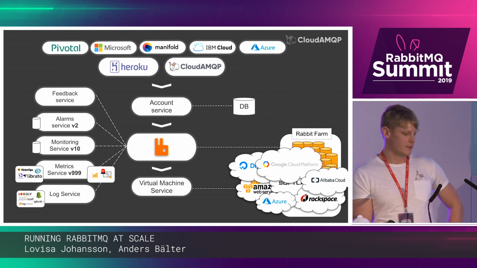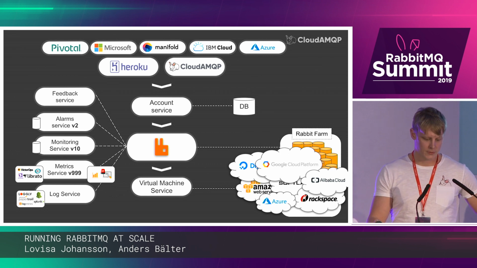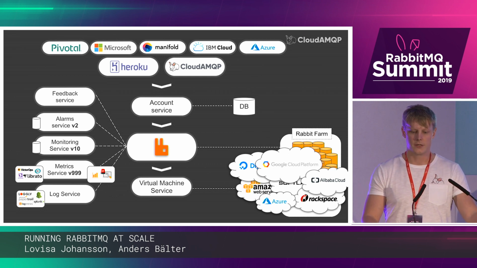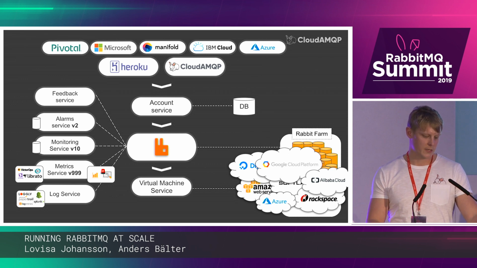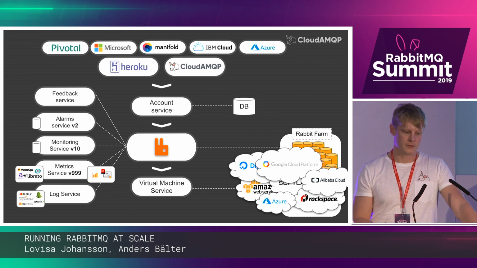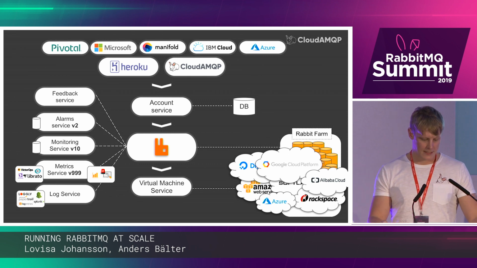This architecture has also served us really well as we have grown from a one-man company to a company of 20 people over these past 7 years. One team can be working on the metric service, while another team is working on adding a new cloud provider without any interference. And it's also been really easy to onboard new developers into this kind of architecture. They can take on one service at a time and progressively learn more and more about the entire stack.